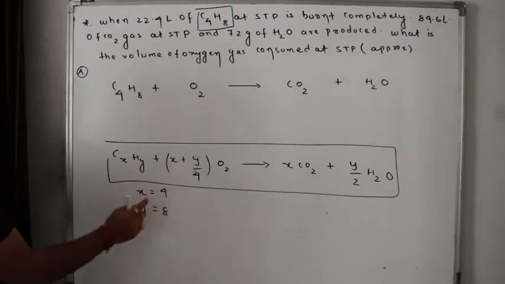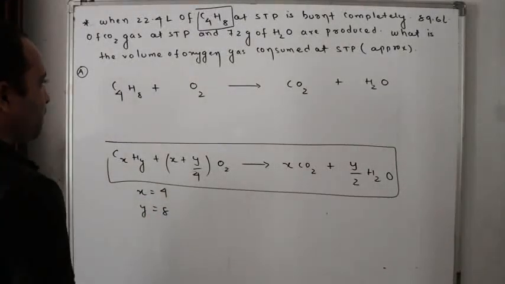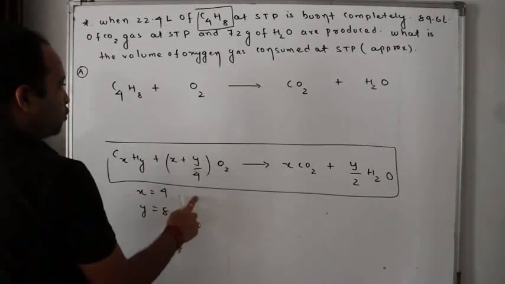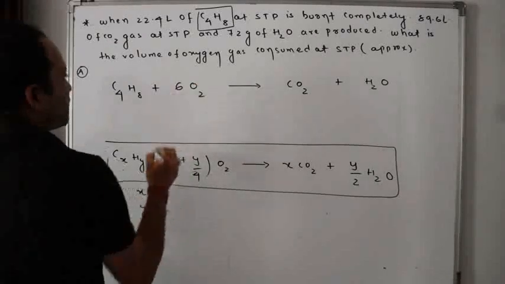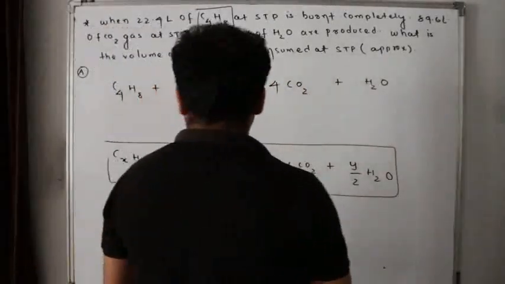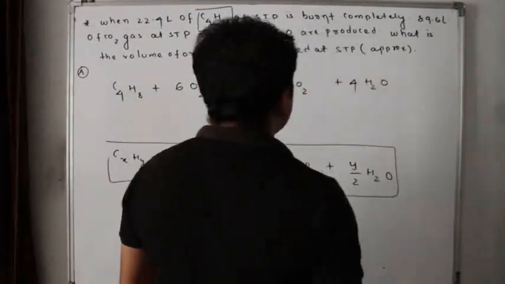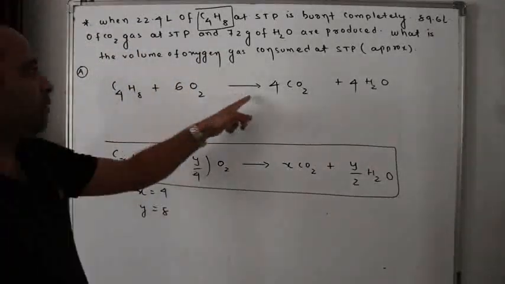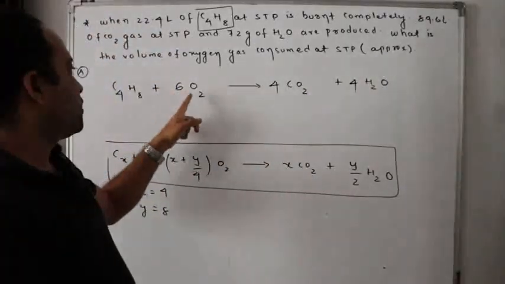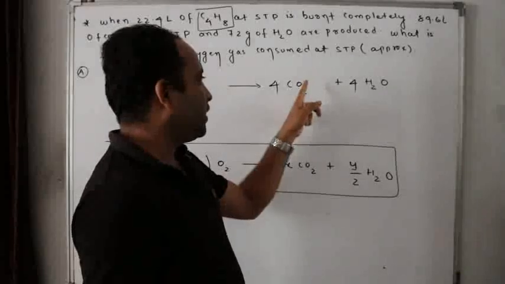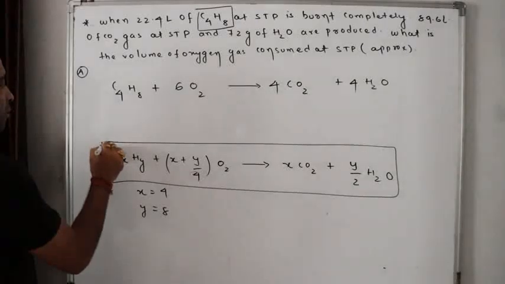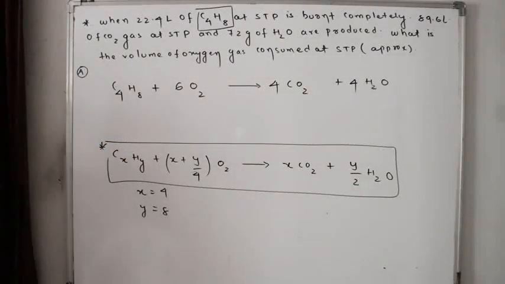Look, x is equal to 4, y is equal to 8. Let me solve this for you. 8 by 4, how much? 2. x plus 2, 4 plus 2, how much? 6. Now, come to this plus, y by 2. 8 by 2, how much? 4. Now check whether it is balanced or not. 4 carbon, 4 carbon. 8 hydrogen, 8 hydrogen. 6 O2 gives 12 oxygen; 4 CO2 gives 8 oxygen plus 4 from water, 12 oxygens. Balanced. Now remember this general formula if you don't know this. The general formula will help you to balance it.